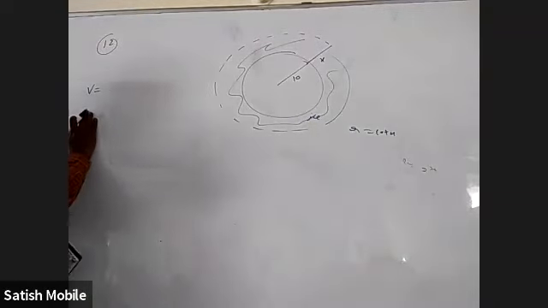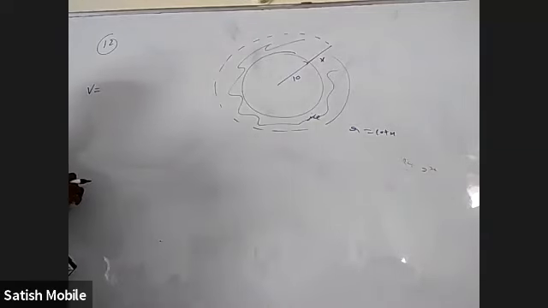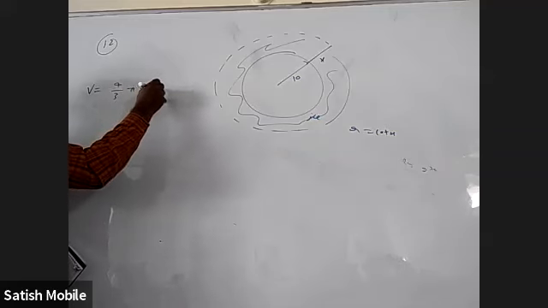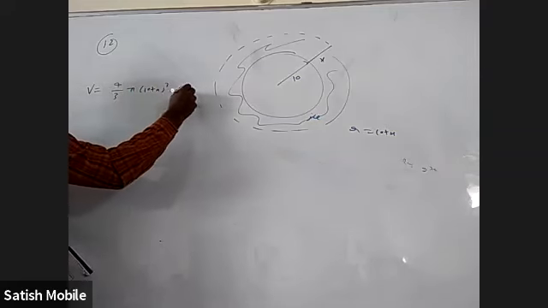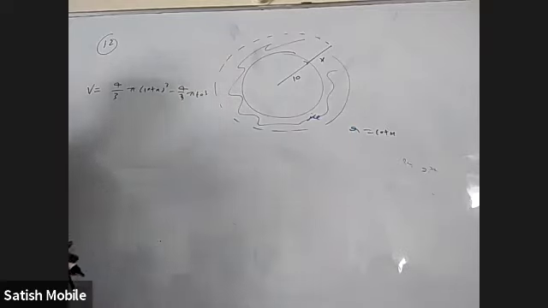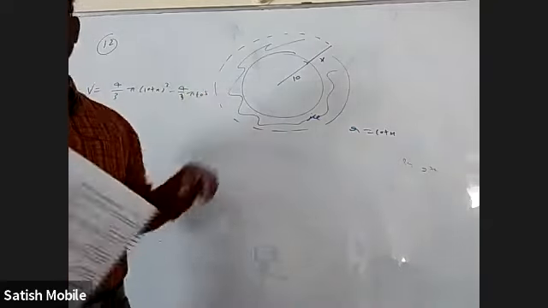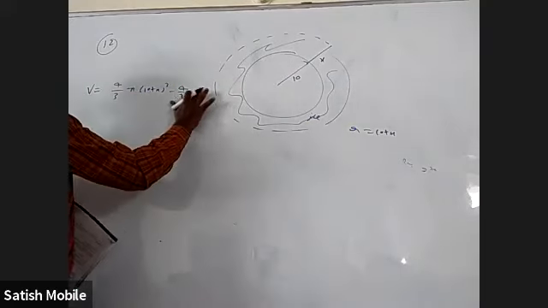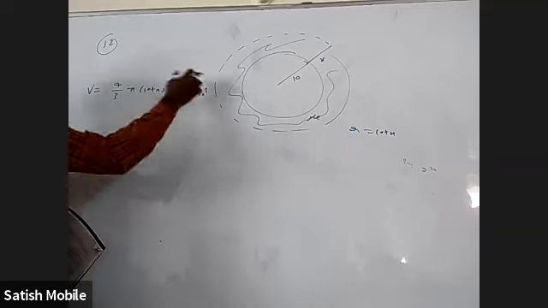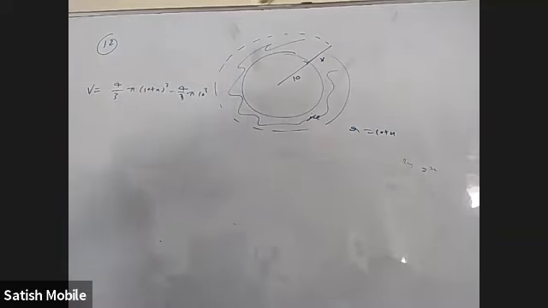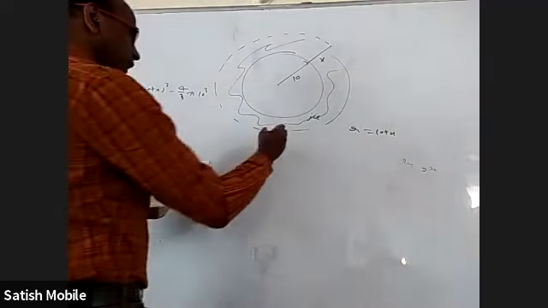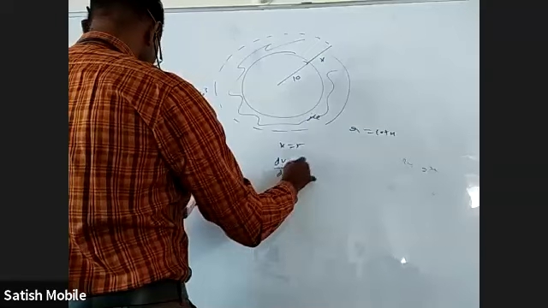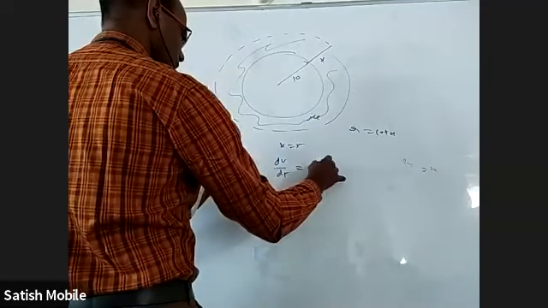One way to do this: what is the volume of the ice alone? It is 4 by 3 pi (10 plus x) whole cube minus 4 by 3 pi 10 cube, because ice is only in this annular region. The total volume has radius 10 plus x, and from that we subtract the volume of the iron sphere. But when I differentiate, this derivative will be 0. It doesn't matter. And what is given is right now x is 5 and dV by dt is given as 50 cc per minute.